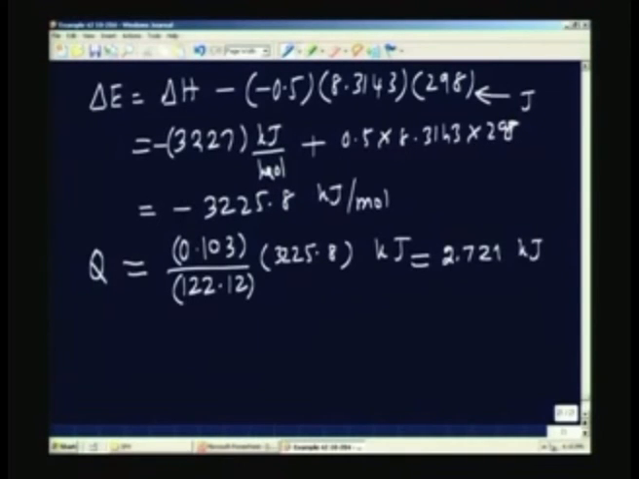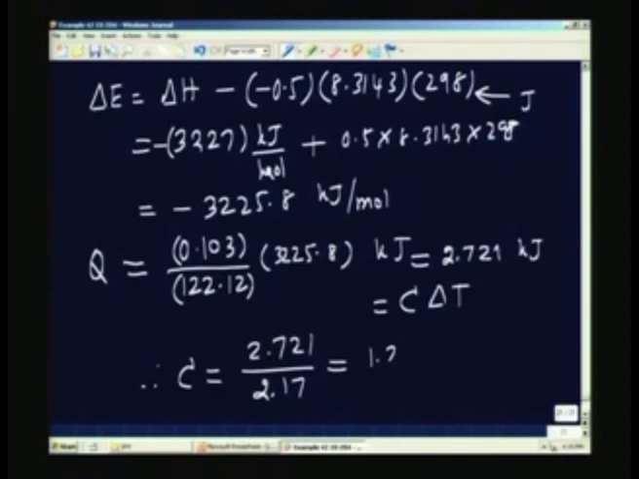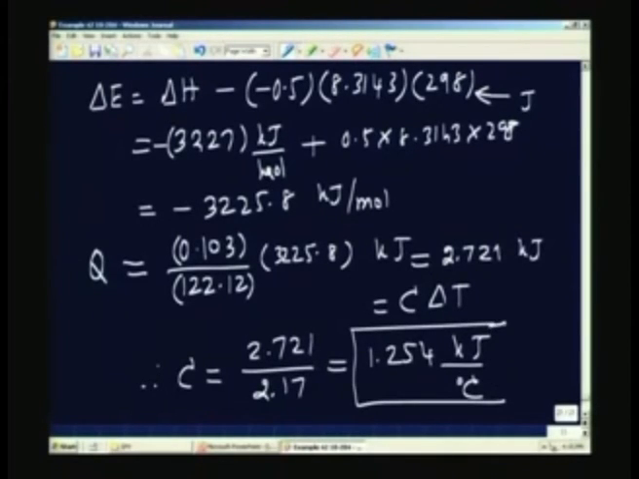This must be equal to C into delta T. Therefore, C will be equal to 2.721 divided by delta T, which is 2.17, and therefore, this comes to 1.254 kilojoule per degree centigrade. This is the value obtained from the first experiment for the calorimeter